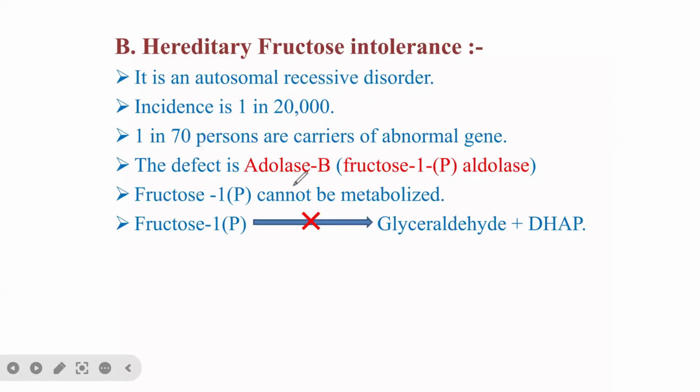The defect is in aldolase B, or fructose-1-phosphate aldolase. If this enzyme is deficient, fructose-1-phosphate cannot be metabolized, so at the end we will have fructose accumulated in the urine or in the blood. That is what you call fructose intolerance. It is an autosomal recessive disorder.